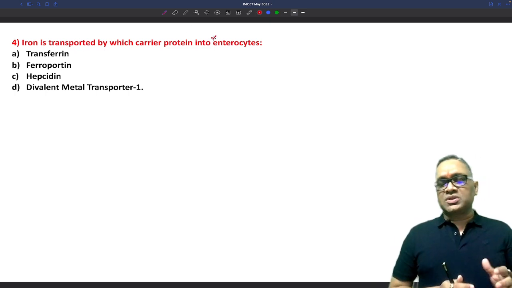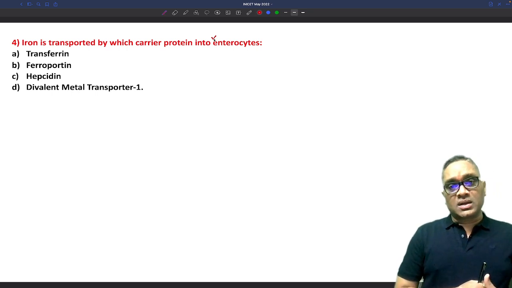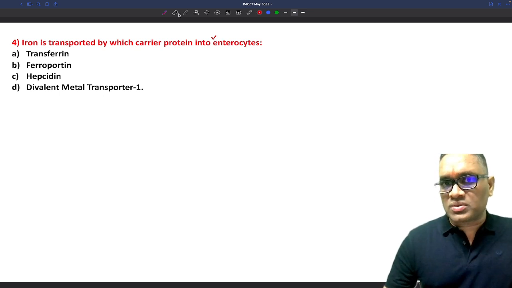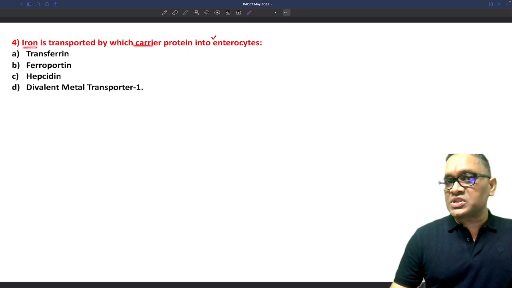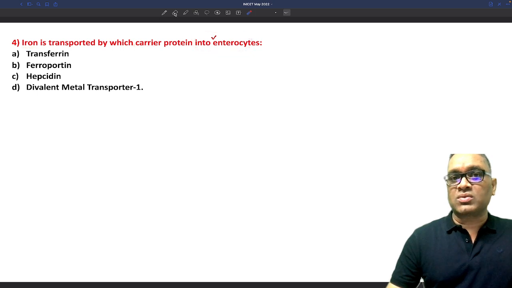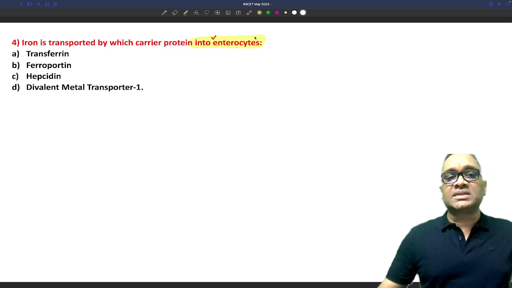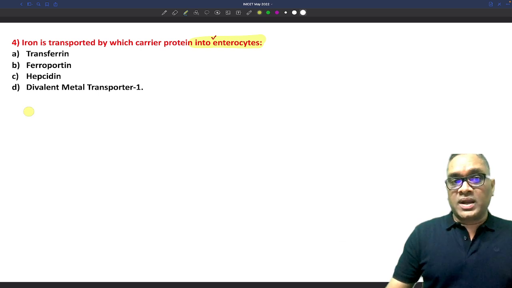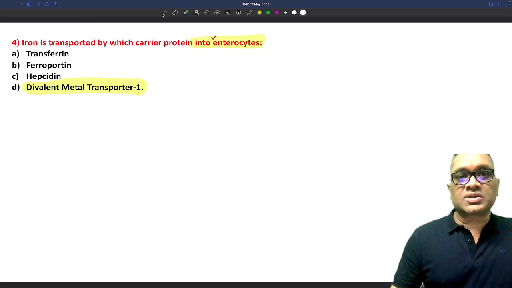This is again a very simple question. In my classes I have discussed it so many times, right? There is a divalent metal transporter, which is a non-specific protein. So you have to think about what is the language of the question. As I always say, iron is transported by which carrier protein into the enterocyte. So try to understand what the question is. The question is about into the enterocyte, within the intestinal epithelial cells. So it's not transferrin. Transferrin will be taking iron from the serum to the bone marrow, right? Into enterocytes, what takes it is divalent metal transporter 1. So the answer should be divalent metal transporter 1.